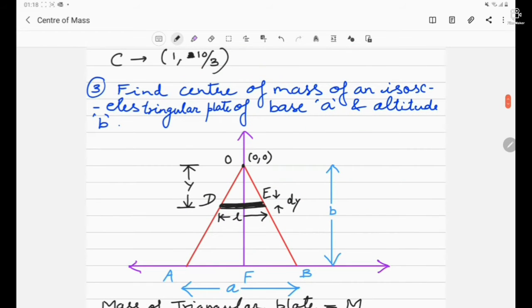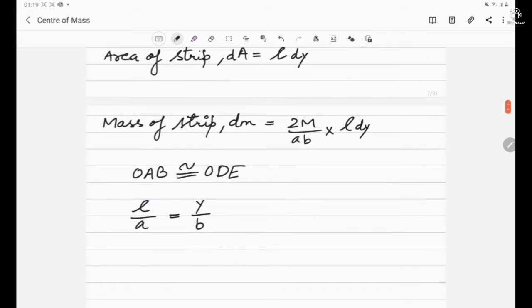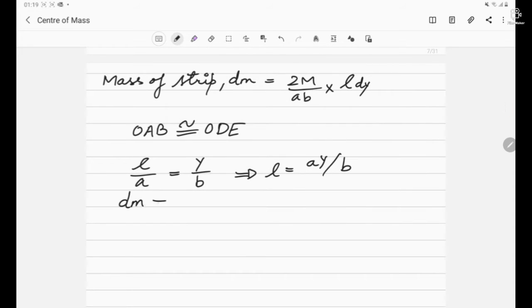So just come back to the figure. L, one side of the smaller triangle, upon the base of the bigger triangle, will be equal to the altitude of the smaller triangle Y upon the altitude of the bigger triangle B. So L by A equals Y by B, and we can say that L equals AY by B. In the equation of dm, I am replacing the value of L, and we get dm as 2M by AB multiplied by AY by B dy. Here you will see that A will be cancelled out, and we are left with 2M by B square Y dy. So this is done.